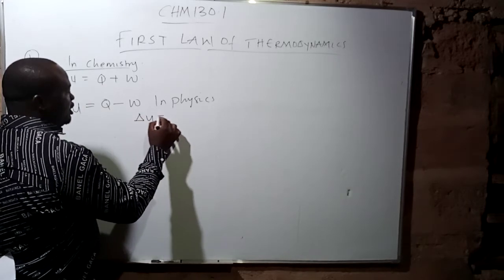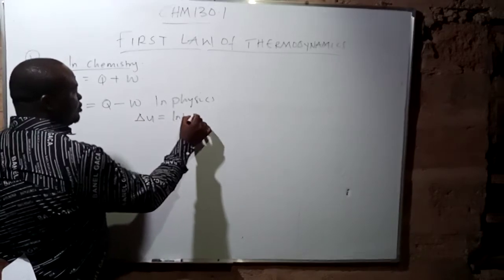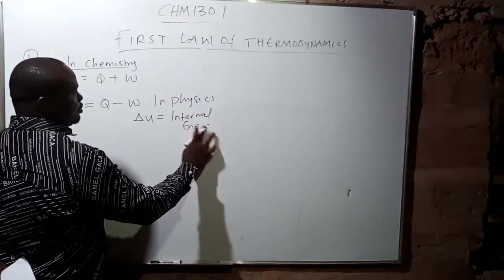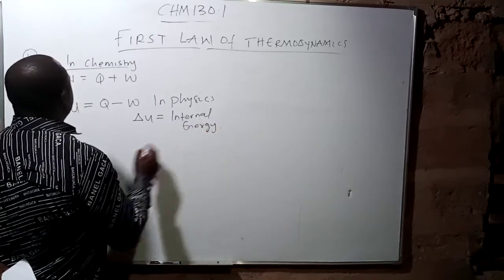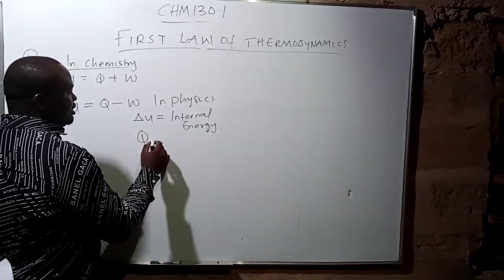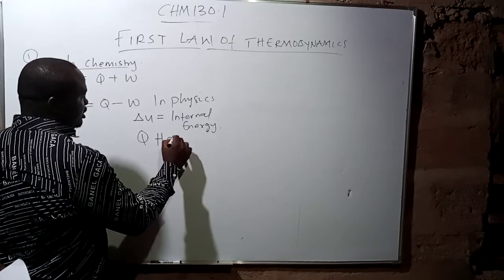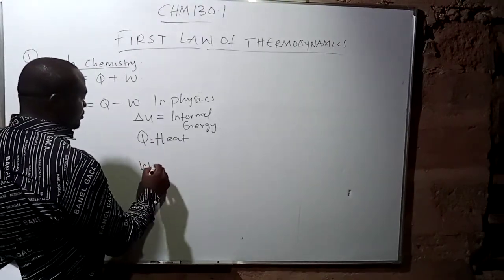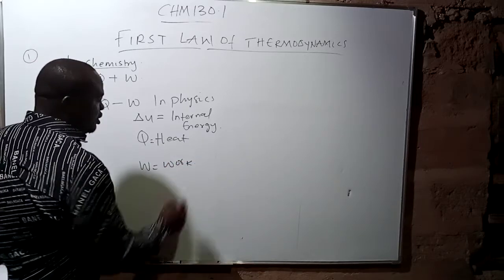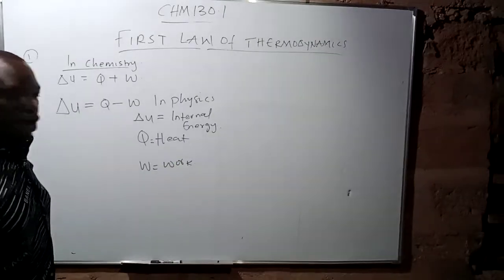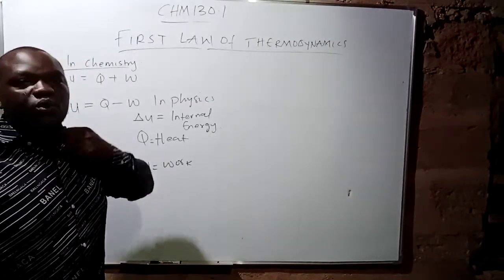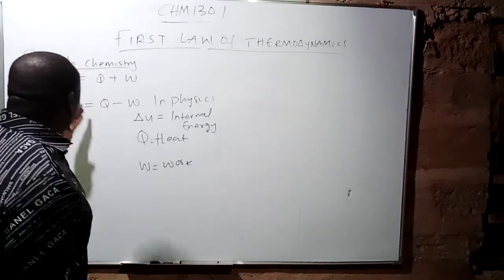Change in U is the internal energy, while the Q is the heat, the heat added or removed, while the W is the work. I want you to know something. Under this system point of view, I want to first explain these two formulas, what it relates and what it means.